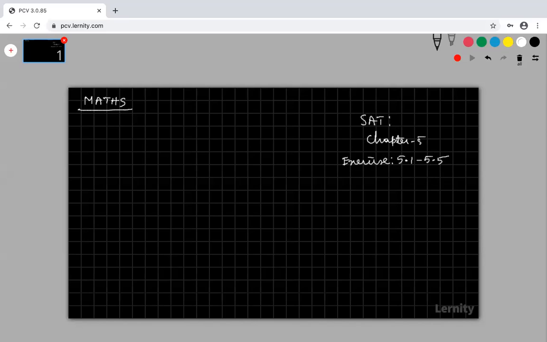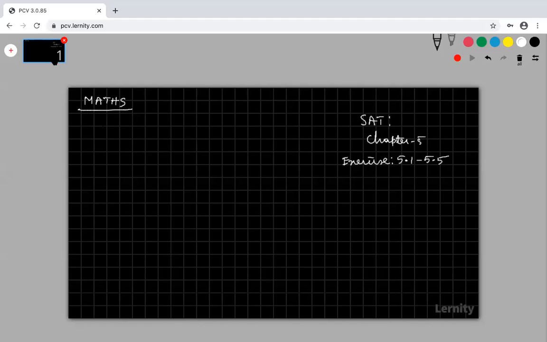We have divided it into two parts. The first part is 5.1 to 5.5. Next week, we have a full test in chapter 5. Next week, we don't have a second part. We have a full test in the full chapter next week. But this week only 5.1 to 5.5, up to logarithmic differentiation. 5.5 is our logarithmic differentiation. Exercise 5.5: no parametric form, no second order derivative, and no miscellaneous problems.